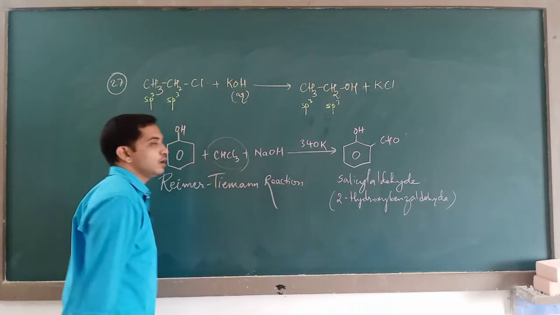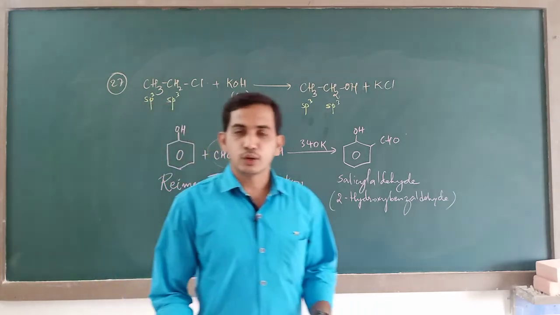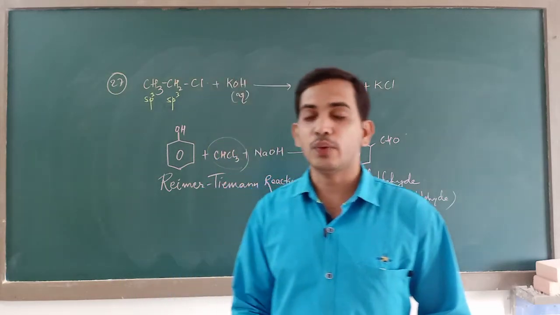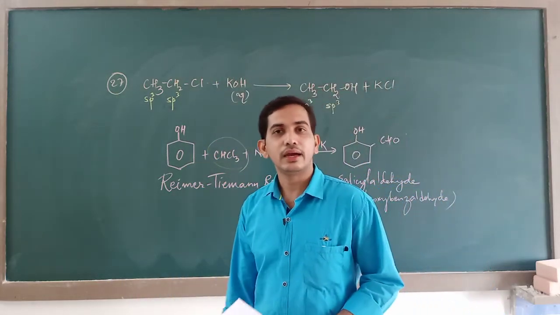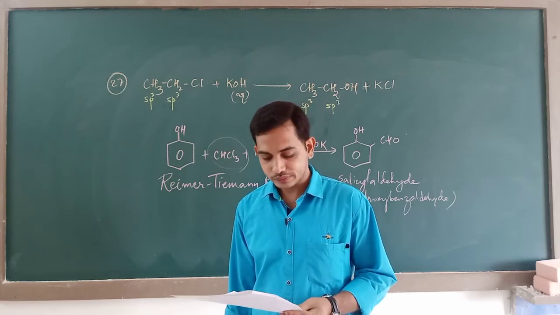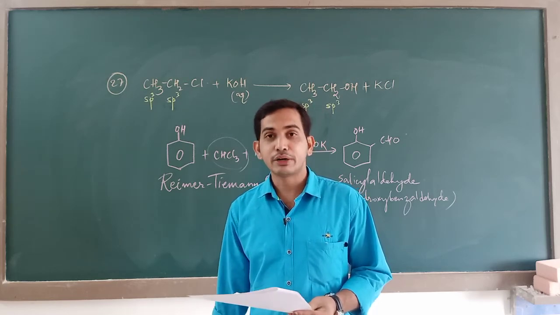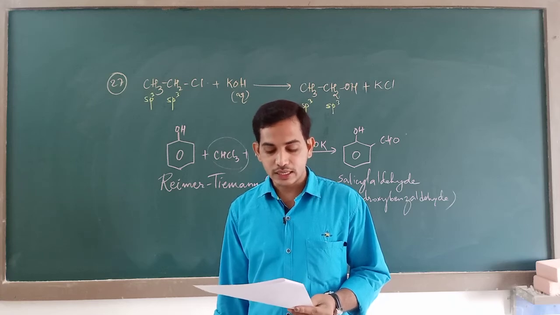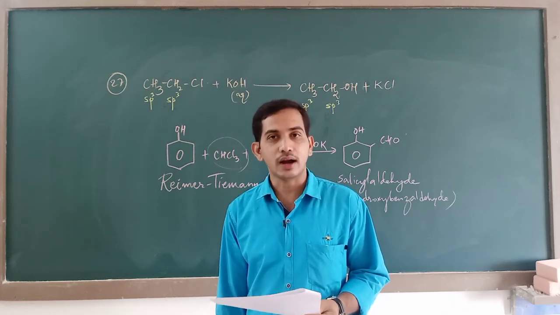Because you have got a haloalkane in between, the question has appeared here, but otherwise this is one of the main and most frequently asked questions from the phenols chapter. For question number 28, your correct answer is option B, salicylaldehyde or